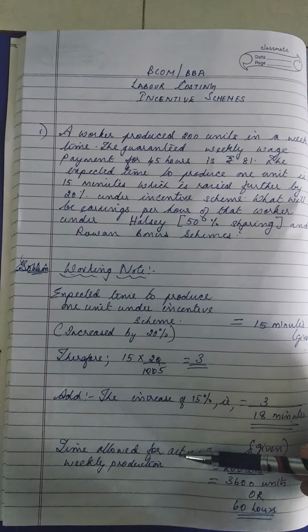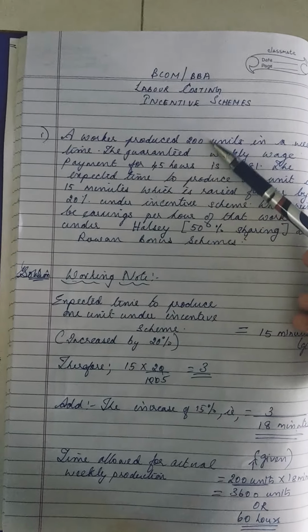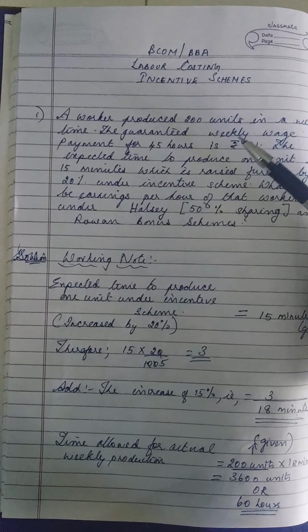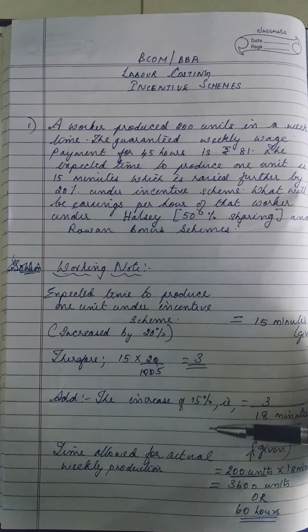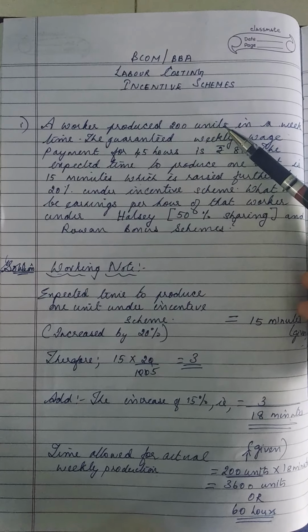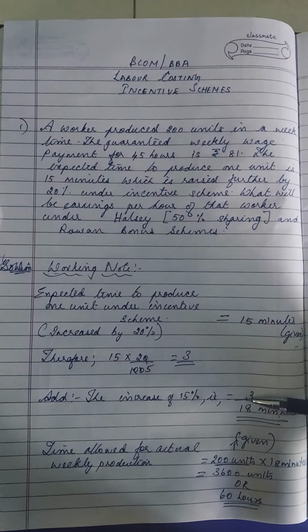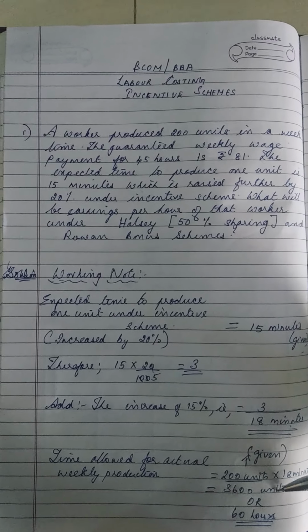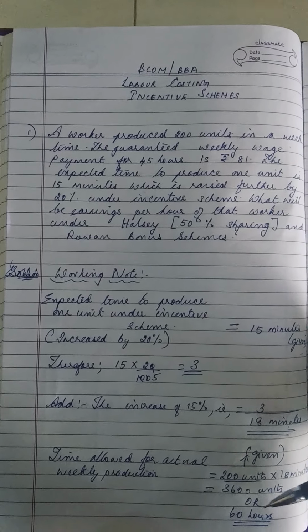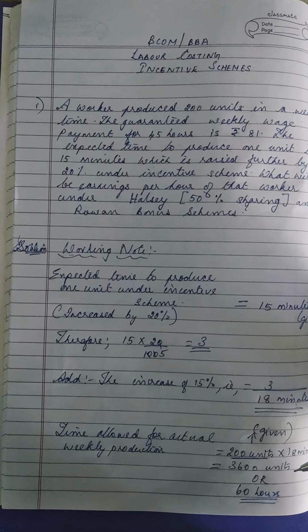Now what is the time allowed for the actual weekly production? That is also given in the question: 200 units. The worker produced 200 units in a week. So 200 into 18 minutes gives 3600 minutes. Converting it, we get 60 hours, because we are doing hourly calculation.